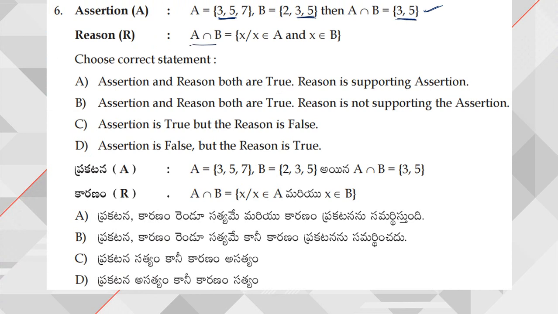So the definition of A intersection B is given in set builder form. So what is that? A intersection B is equal to x such that x belongs to A and x belongs to B. That means A intersection B means x should be present in A as well as, and means as well as, x should be present in B. So the reason is also correct. So from this, I can say both assertion and reason are true and the reason is supporting the assertion.